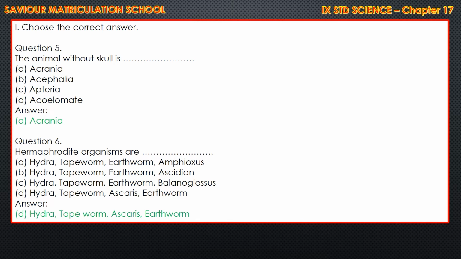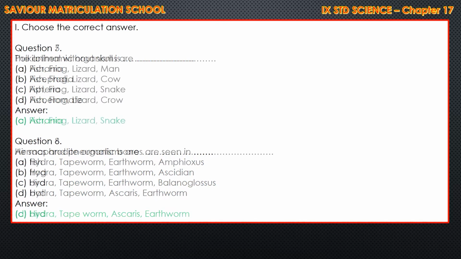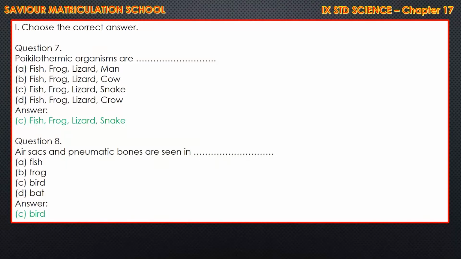Question number 6. Hermaphrodite organisms are. That is option D. What are the organisms given there? Hydra, tapeworm, Ascaris, earthworm. Question number 7. Poikilothermic organisms are. That is answer fish, frog, lizard, snake. Poikilothermic means what? Cold-blooded animals.